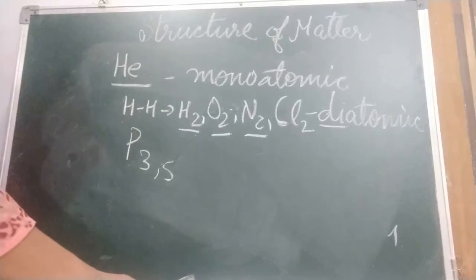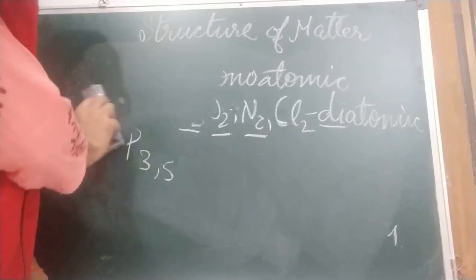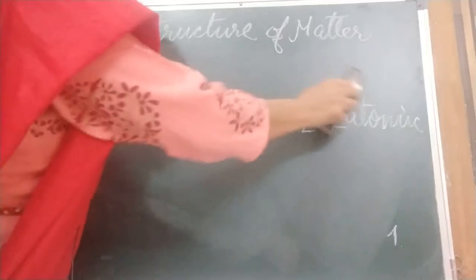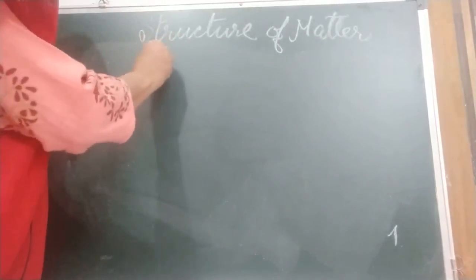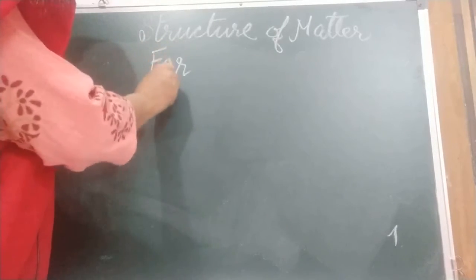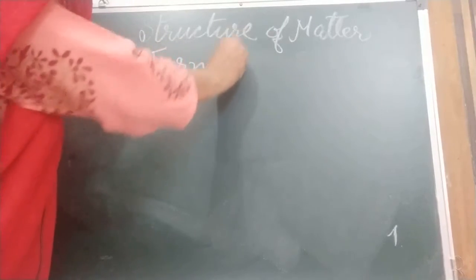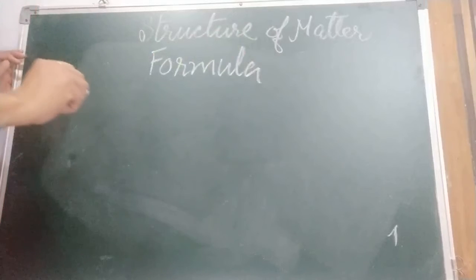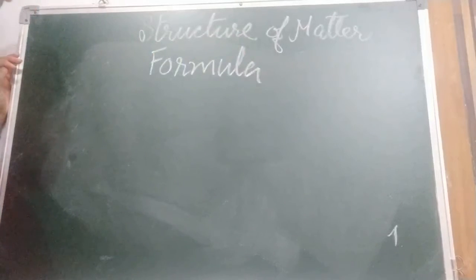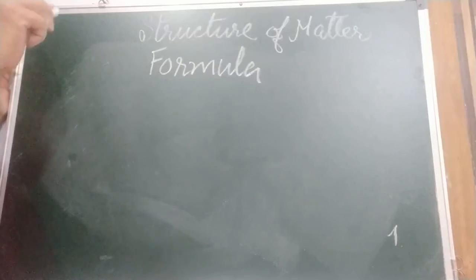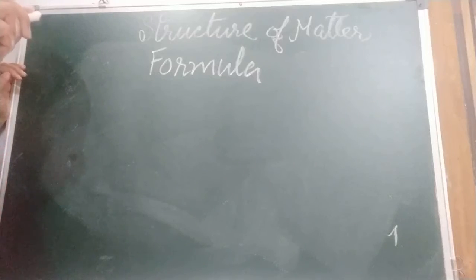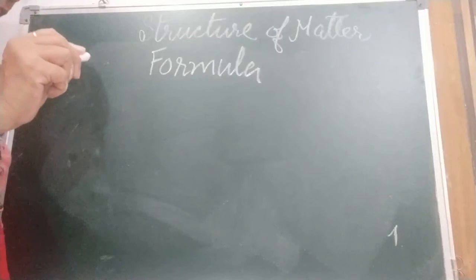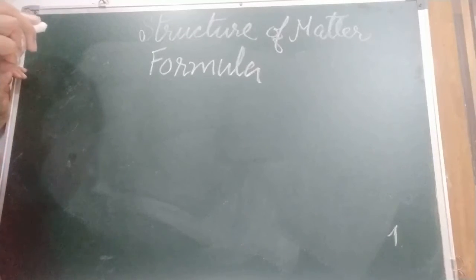Now children, we are coming to the formula. For formula, you must know valencies, how we make formula. Formula is for compounds. A compound, I told you, has a fixed combination of elements. For formula, you need to learn valencies. Valencies are given in the book. You learn. I am going to tell you how to make some formulas.